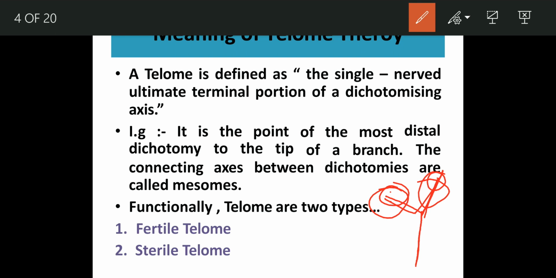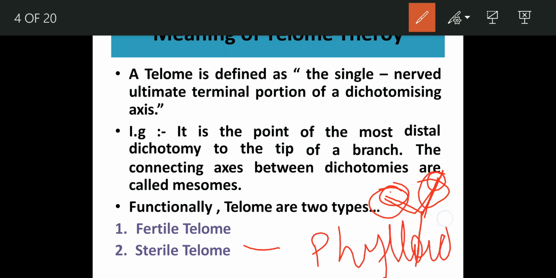Remember this. Sterile ones are also called phylloids. Go through the books also. And if they are fertile ones, then they bear sporangia.